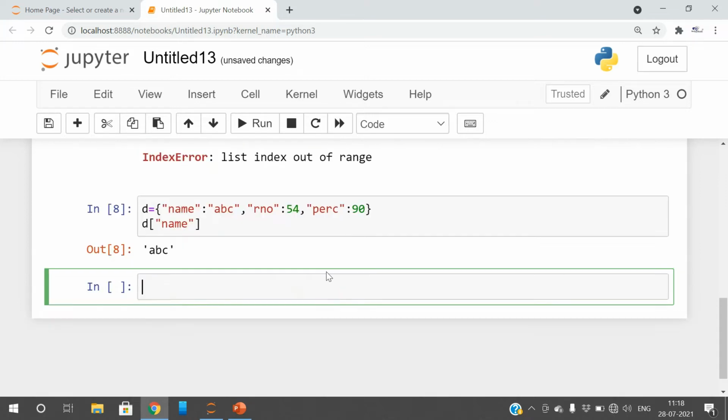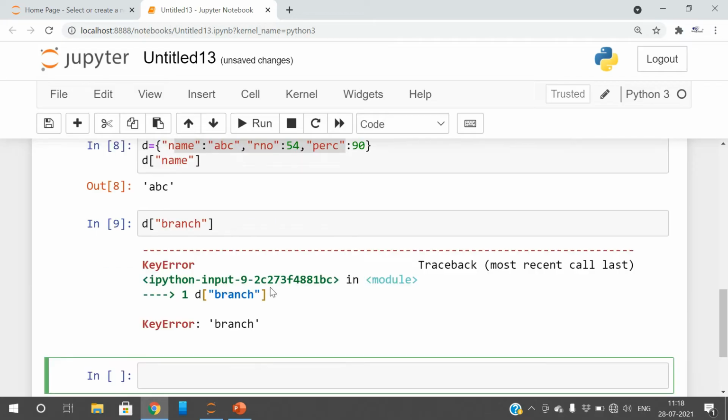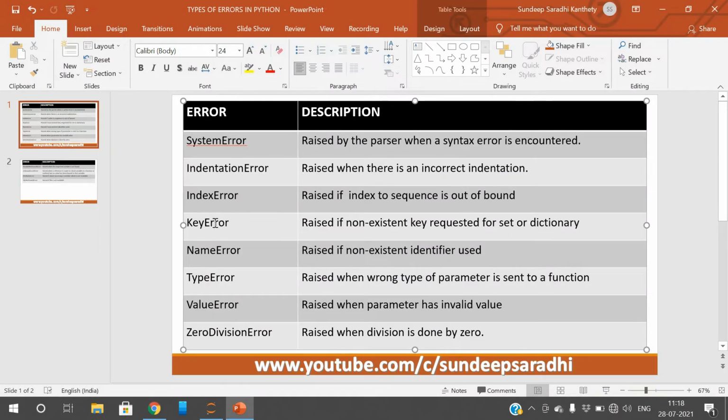If you access name, we'll get the name. And if you try to access a key which is not available in the dictionary, see, D of branch is a key which is not available in the dictionary, so automatically we'll get the key error. So that's a key error.